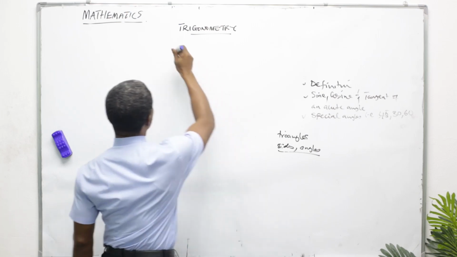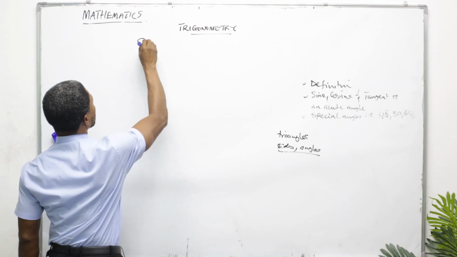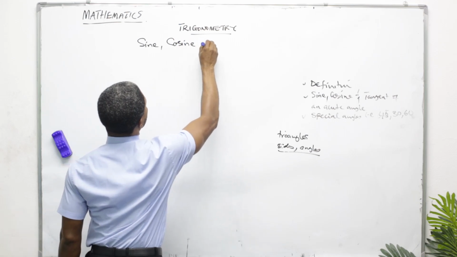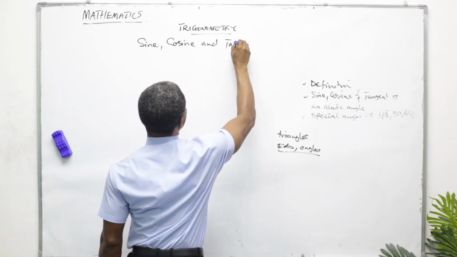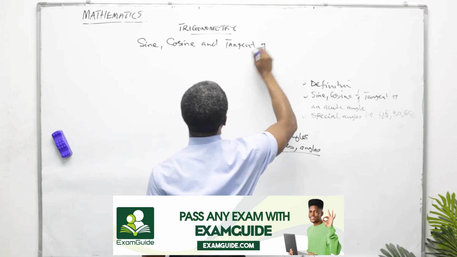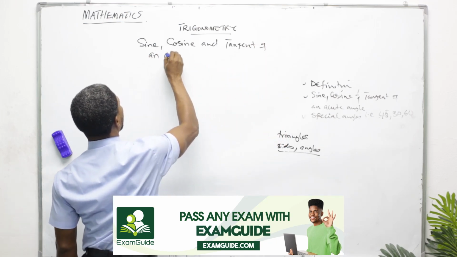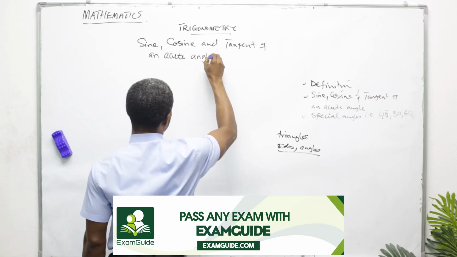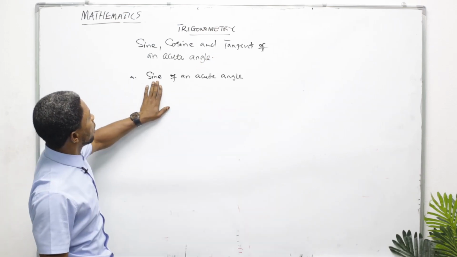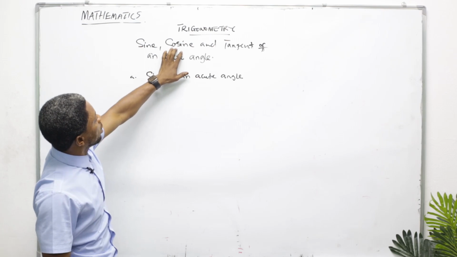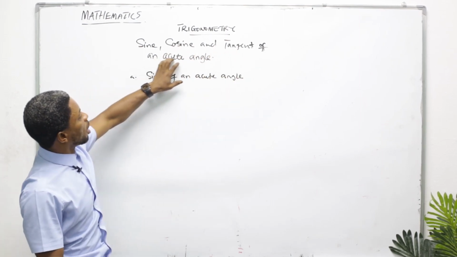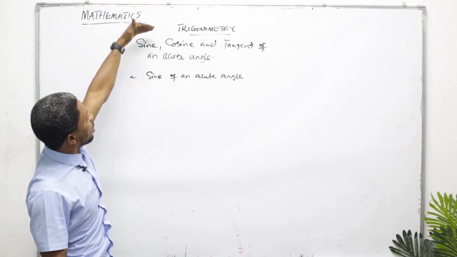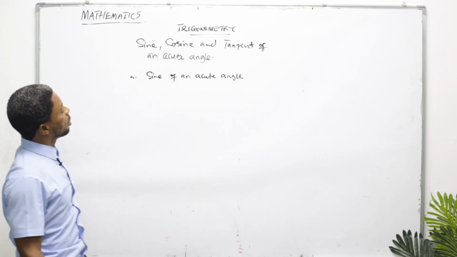So now, let's go to the subtopic, sine, cosine, and tangent of an acute angle. We are going to look at the sine and cosine. We also consider the tangent of an acute angle after defining what trigonometry is.